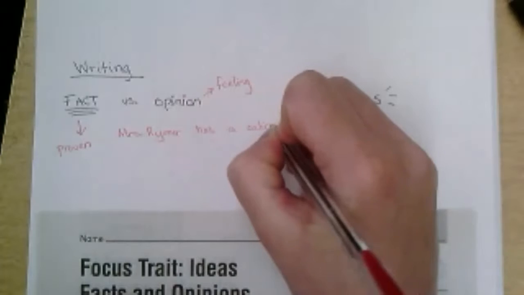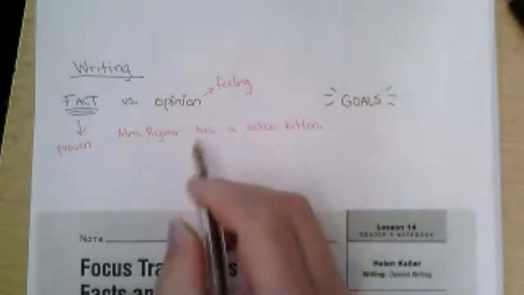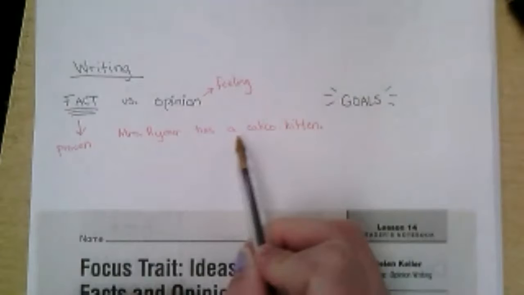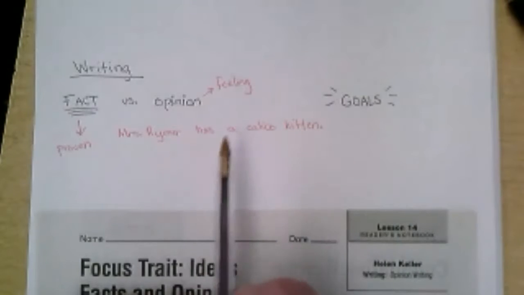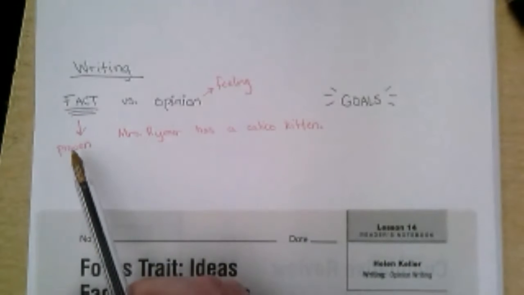And if you drove past my house, you would see her probably sitting in the window. Mrs. Reimer has a calico kitten. That is true. You could go and see, and you would find that it is true, proven to be true.